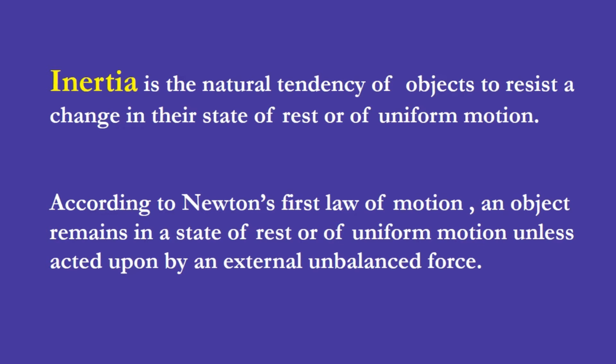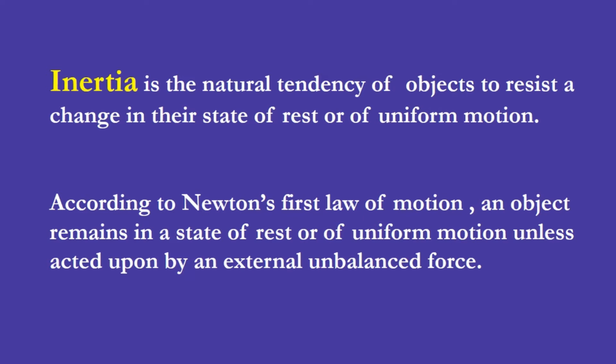According to his law, an object remains in a state of rest or of uniform motion unless acted upon by an external unbalanced force. If an external force is not applied, objects will continue to remain in their state of motion. That means they will maintain their property called inertia.